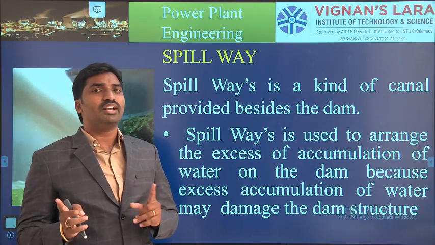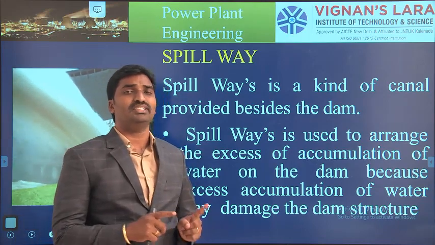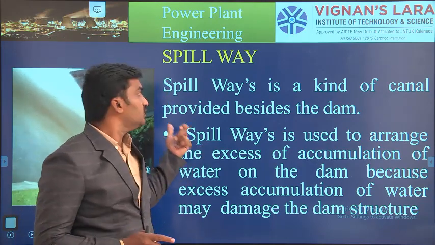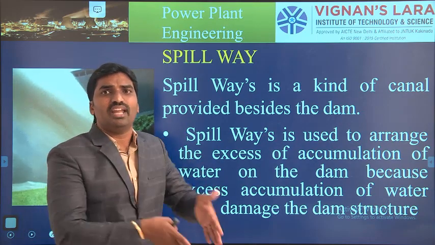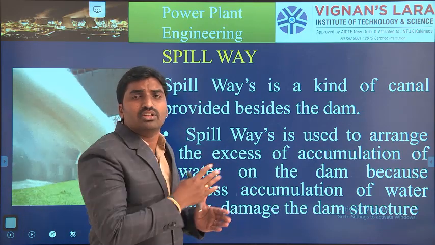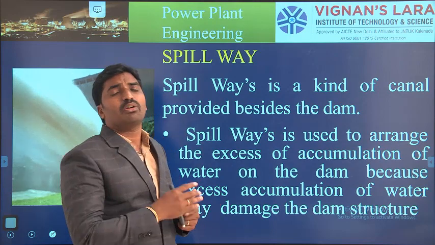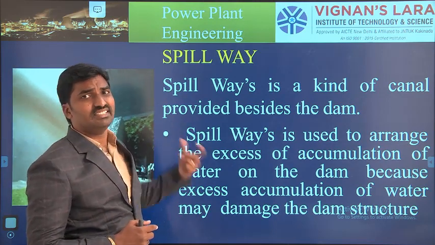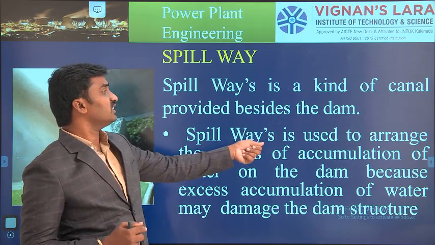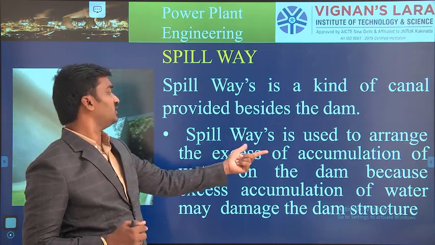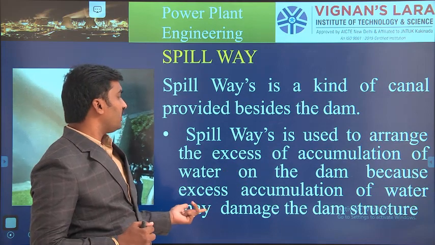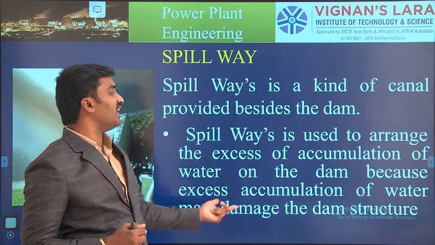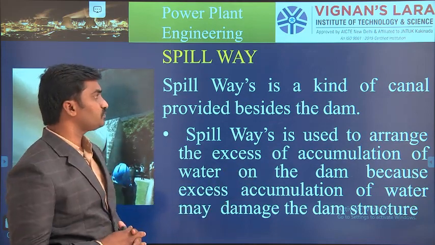So that's why, to reduce the damage to the dam, we are using spillways. So it's a side way to the dam. It removes the water. So when the water is removed, automatically the chance of the pressure increasing is reduced. Okay, spillways are used to manage the excess accumulation of water on the dam, because excess accumulation of water may damage the dam structure.